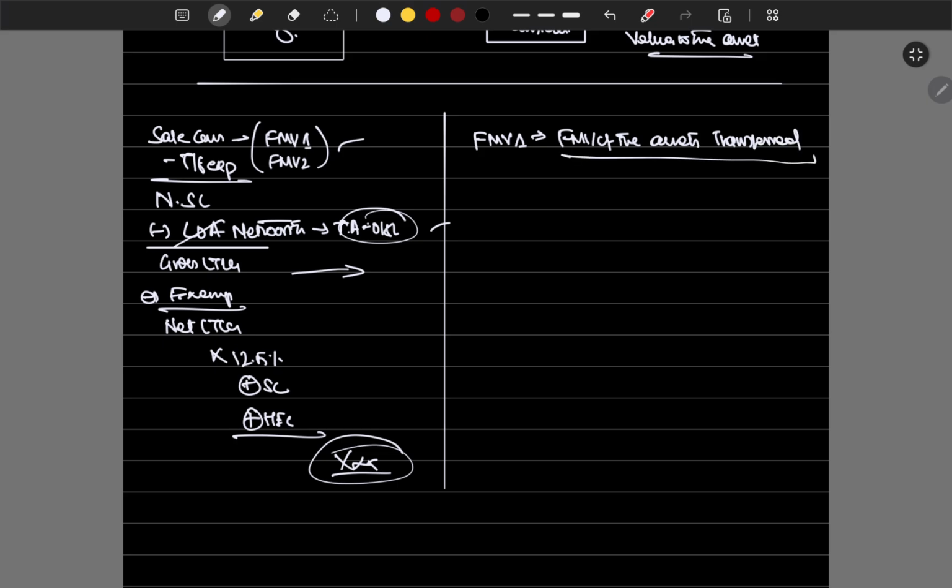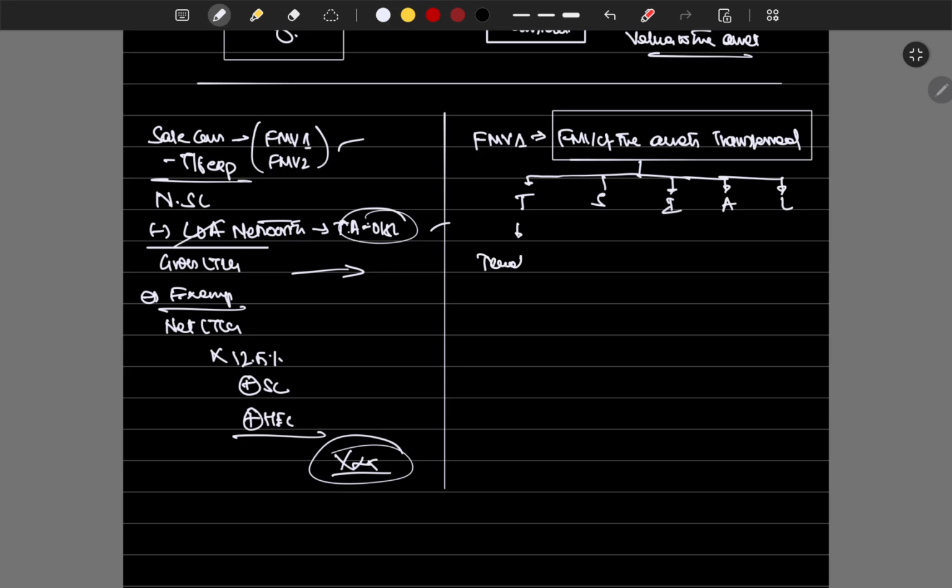What could be the assets involved in transferring? Jewelry, shares, immovable property, any other assets, liabilities. These will be valued at book value.